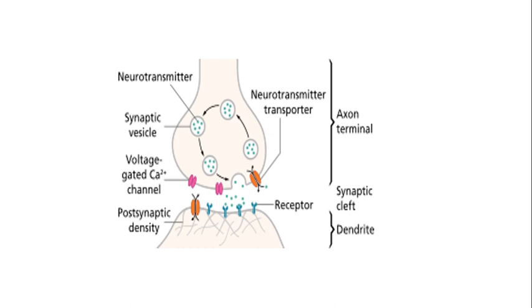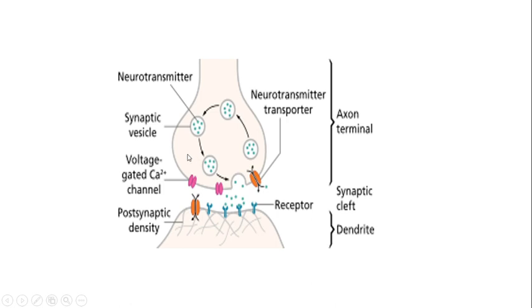When you are transferring the message from one neuron to another neuron, on the axon terminal of the presynaptic neuron there are voltage gated calcium channels, and when the signal reaches here, these channels open, and calcium moves into the axon terminal.